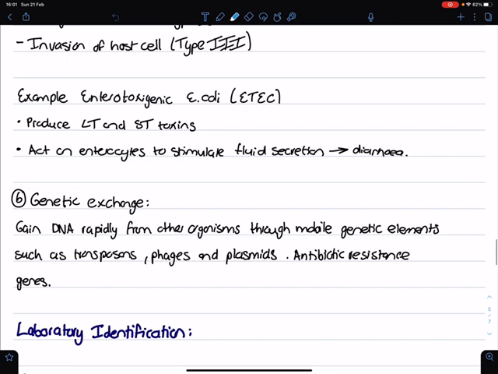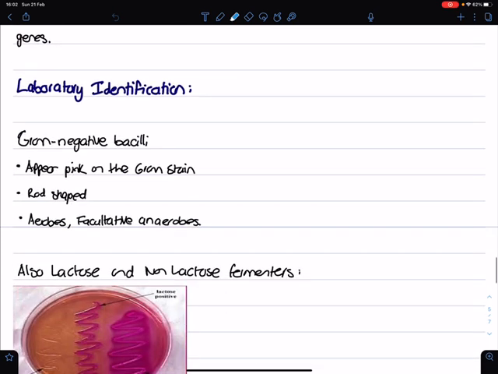And then the next virulence factor is genetic exchange. So normally any bacteria has this, where you can gain DNA rapidly from organisms through mobile genetic elements such as transposons, phages, or plasmids. Normally most bacteria have plasmids, and these plasmids mostly will cause antibiotic resistance.